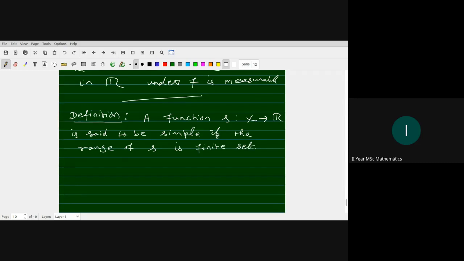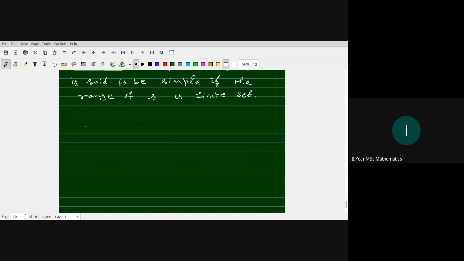Okay, the range set is finite. What is the meaning of range? The collection of values of S, right?